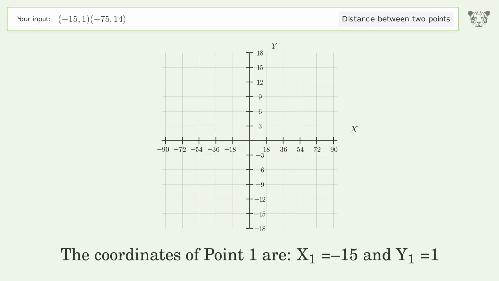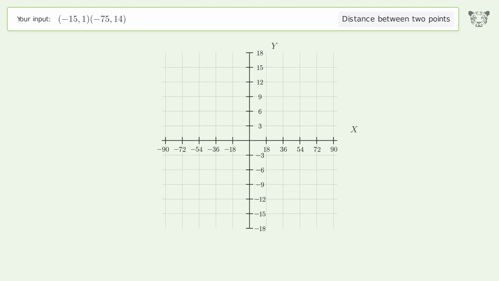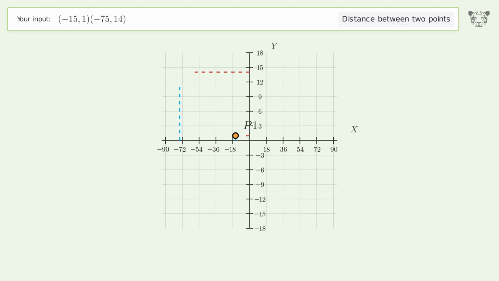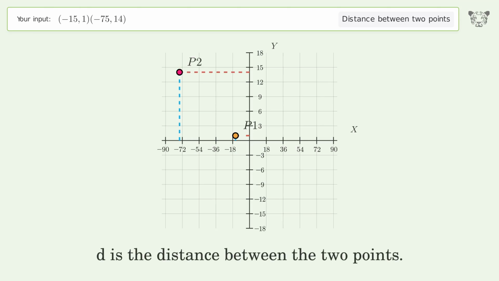The coordinates of point 1 are x1 equals -15 and y1 equals 1. The coordinates of point 2 are x2 equals -75 and y2 equals 14. D is the distance between the 2 points.